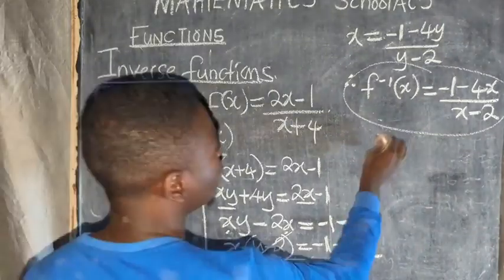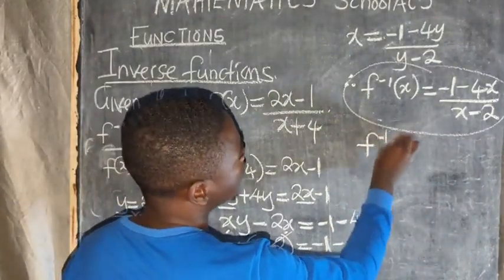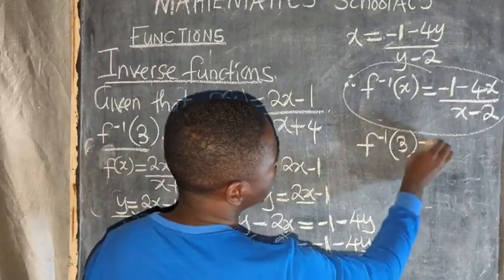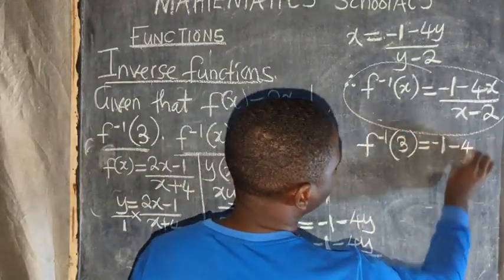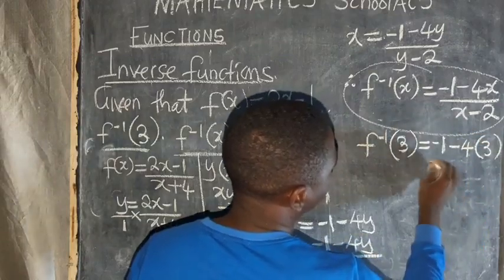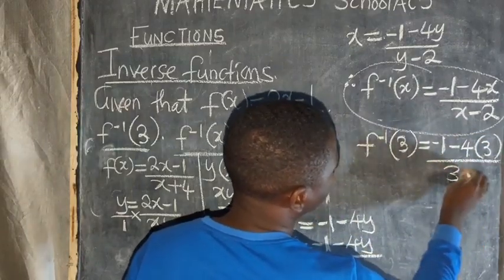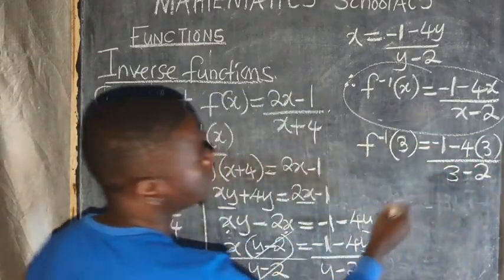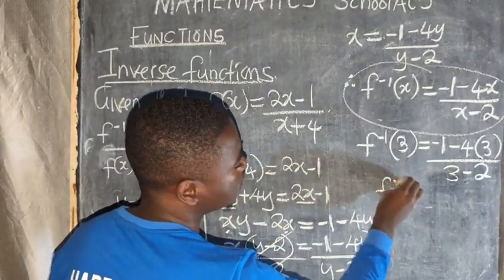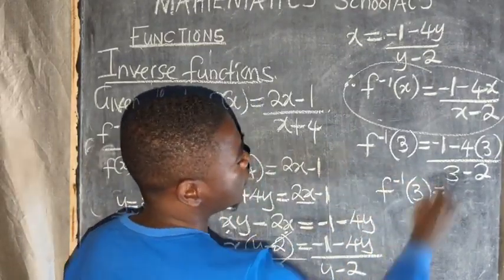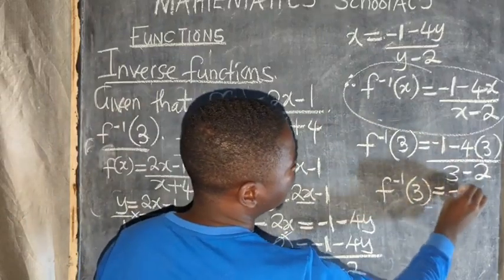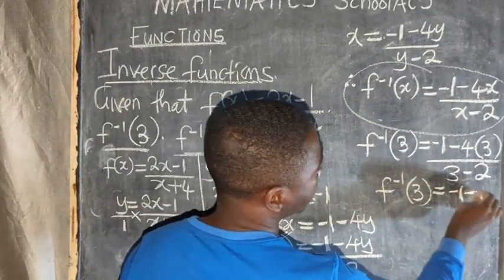So now I'm going to say f inverse of 3, which is equal to negative 1 minus 4 times 3 over 3 minus 2. Down here we get a 1. So f inverse of 3 is equal to negative 1 minus 12.